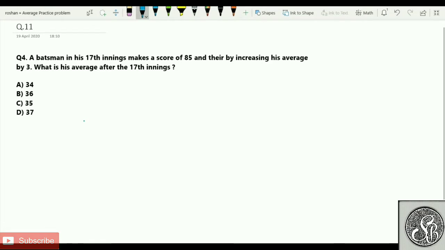Okay, so question number 11, which is asked by one of my friends here. It says that a batsman in his 17th inning makes a score of 85 and thereby the average increases by 3 runs. What is the average after the 17th inning? If I'm not wrong, if you have attended type 3 of my average, in type 3 I've spoken about this kind of thing.